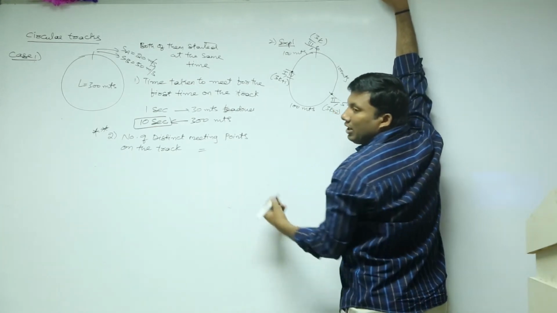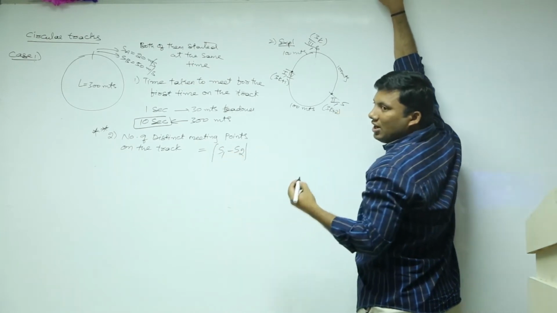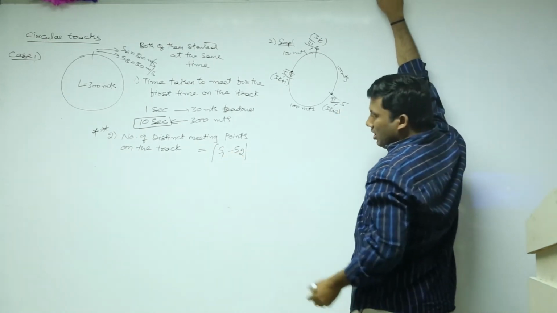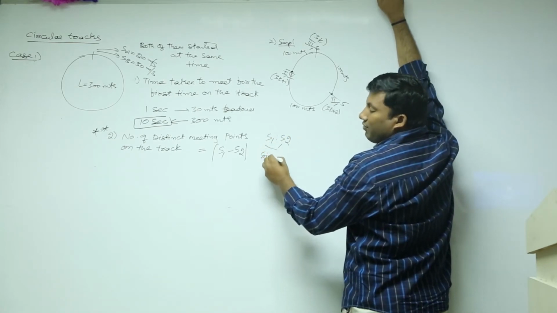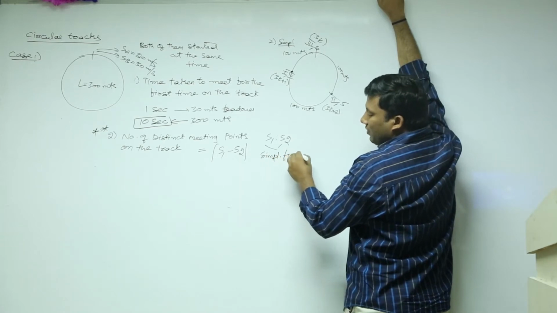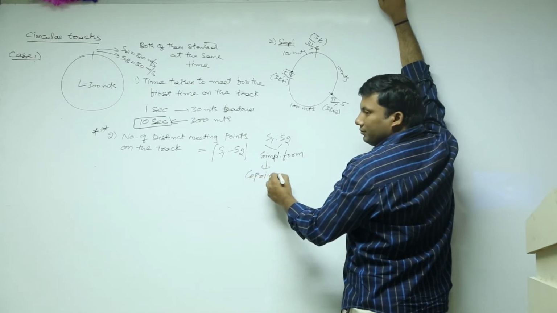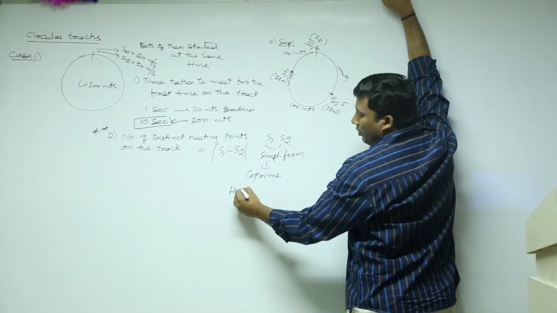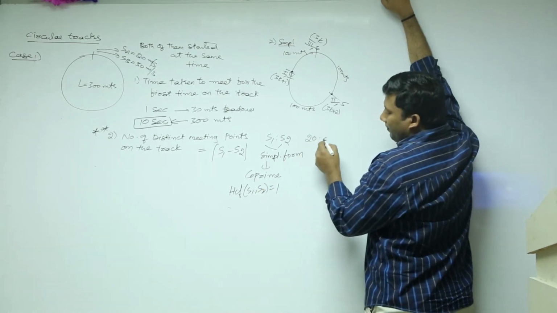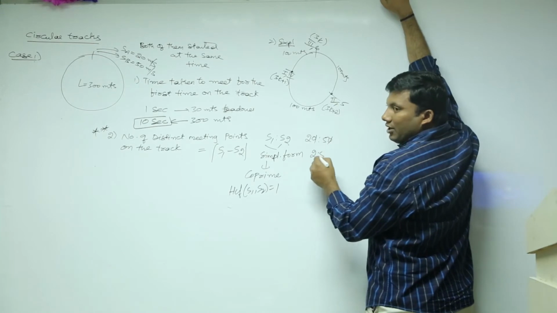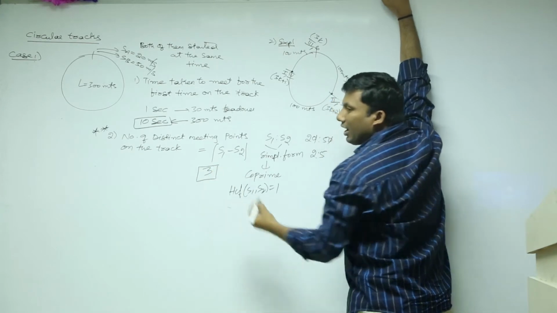The number of distinct meeting points on this track is given by the modulus of S1 minus S2. We don't know whether S1 is greater than S2 or S2 is greater than S1. The ratio S1 to S2 should be in its simplest form, meaning they should be co-prime to each other, so the HCF of S1 and S2 should be 1. 20, 50: 2 is to 5. What is 5 minus 2? 3. The number of distinct meeting points on the track will be 3.